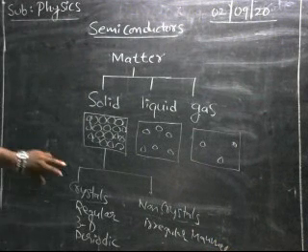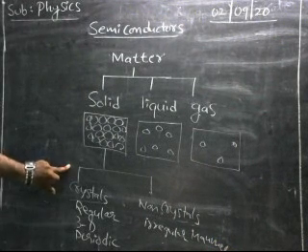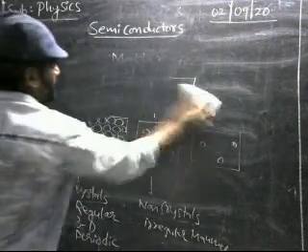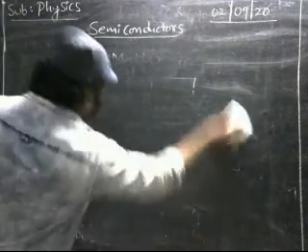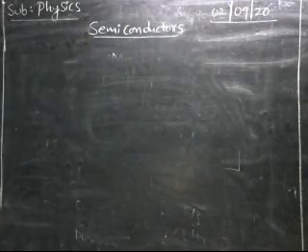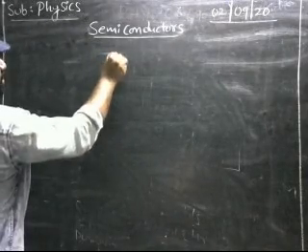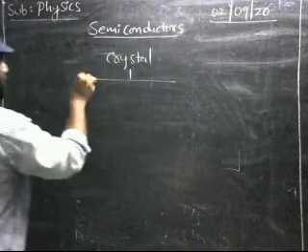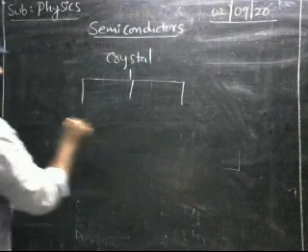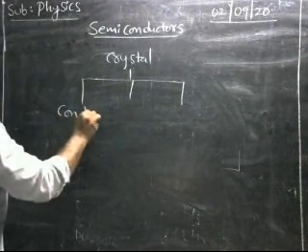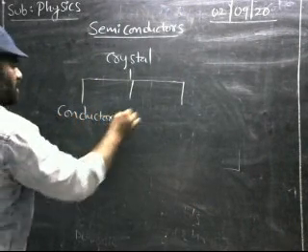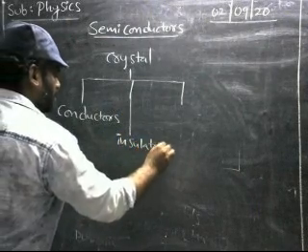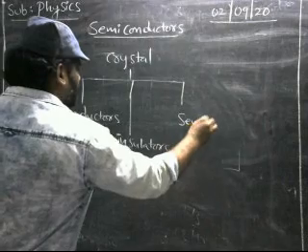Again, the crystals, based on their electric nature, can be divided into three types. First one is conductors, next one is insulators, and next is semiconductors.